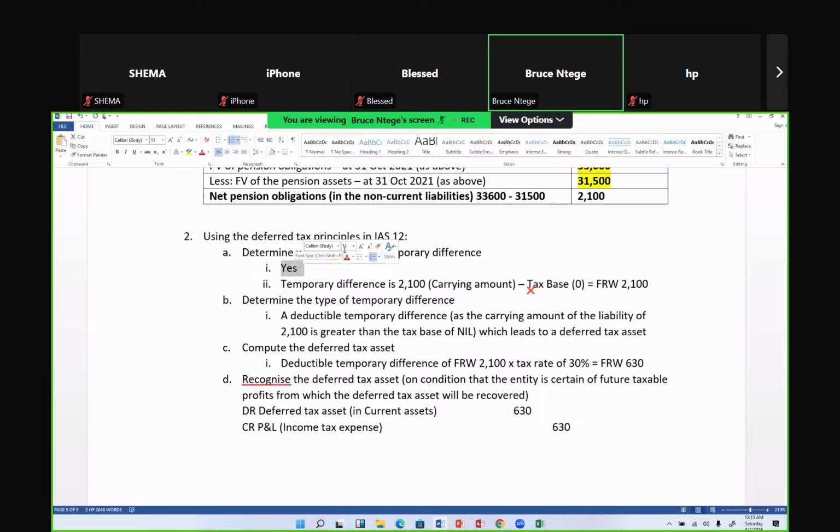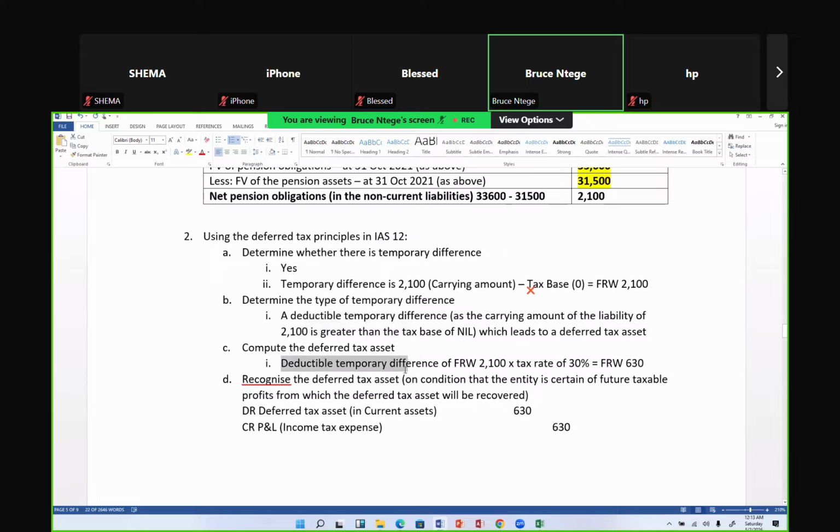There's a tick and a half a mark for that. And if the students calculate that temporary difference, there's a tick there. They call it a calculation tick, half a mark there. Did the student tell us what type of temporary difference it is? If you only say deductible temporary difference, half a mark. If you justify, you say why it is a deductible temporary difference, then you have a full mark there.